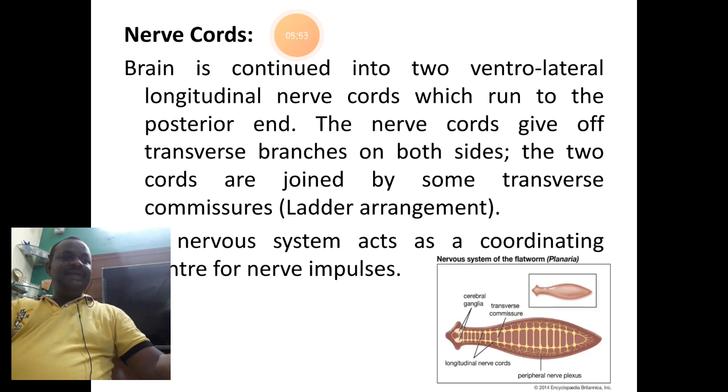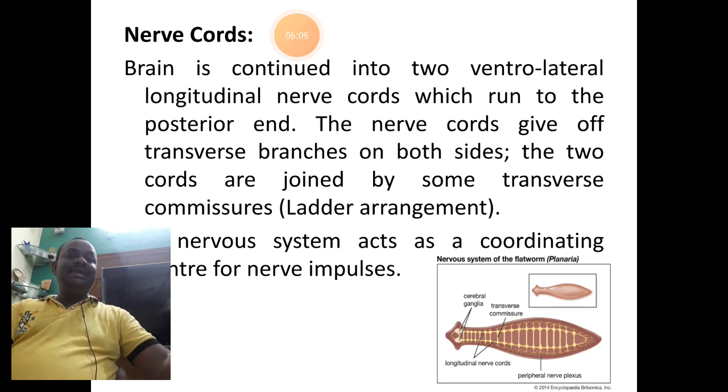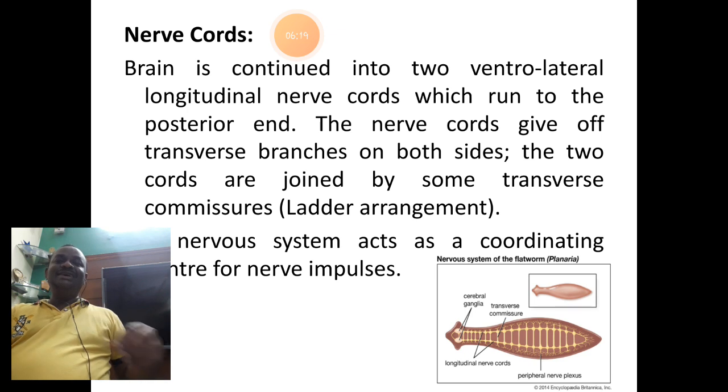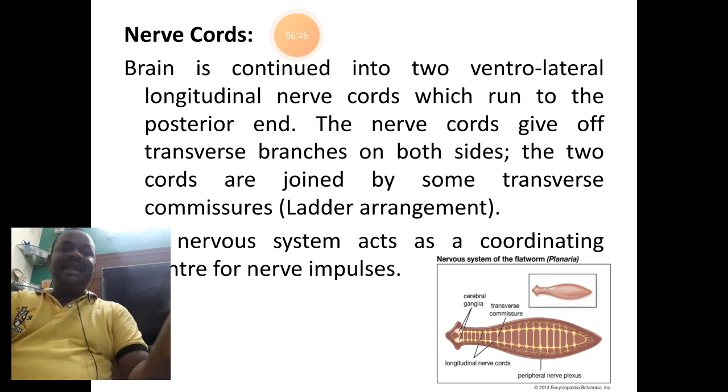That is, the internal branches of the right and left longitudinal nerve cords join to form these nerve commissures. Thus, the two longitudinal or vertical nerve cords and many transverse or horizontal nerve commissures give the appearance of a ladder. So, generally, the nervous system of Planaria is called ladder type nervous system. Students, you can see the same in the picture down here in this slide.